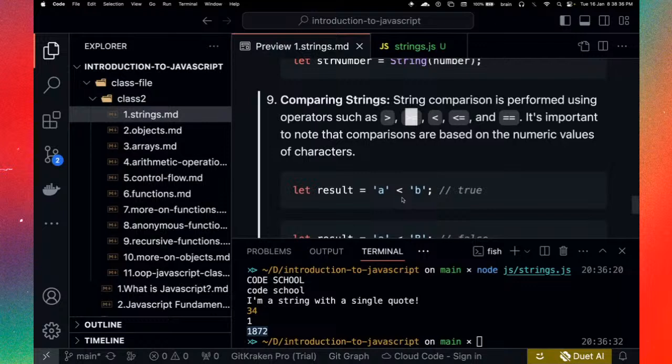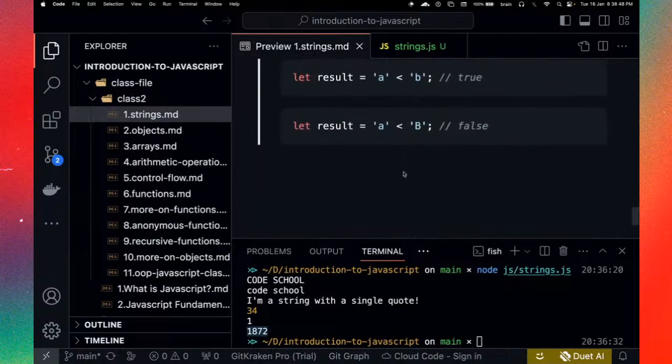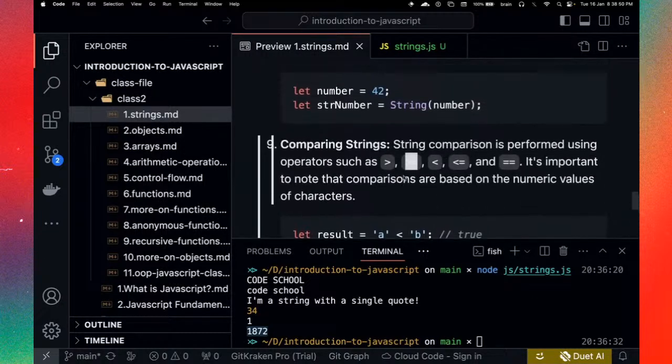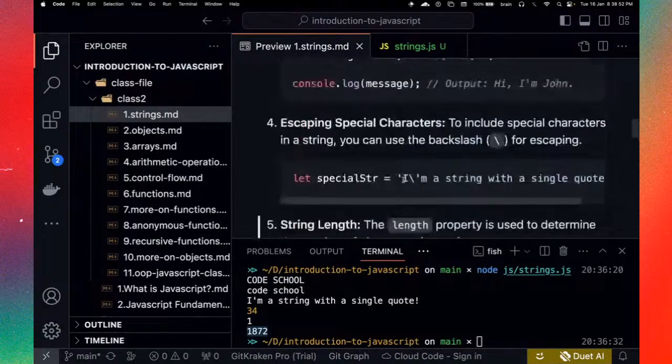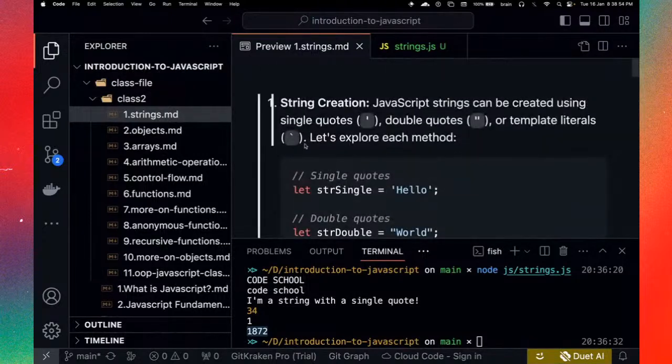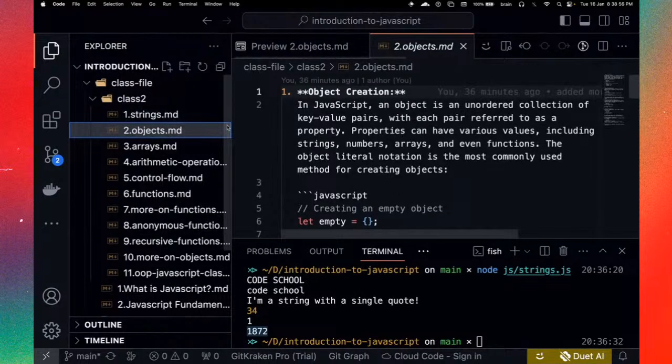So you have Z and you have A. So if you're checking if A is greater than Z, then obviously you're going to get a false, right? Yeah, so that is just to explain what you're saying there. All right, so that is it for strings. I think we can move on to objects already. We've taken up a lot of time.